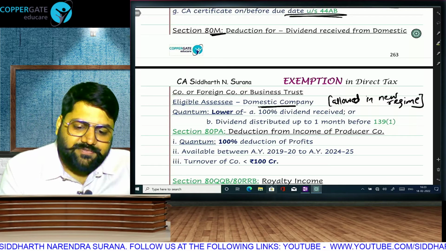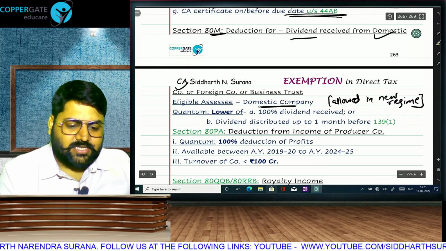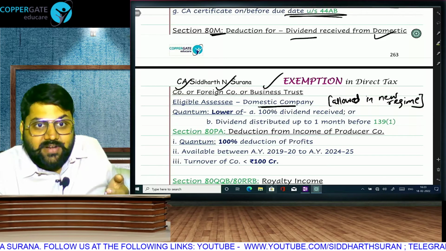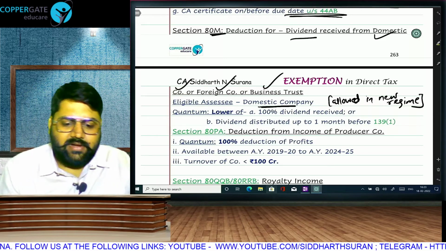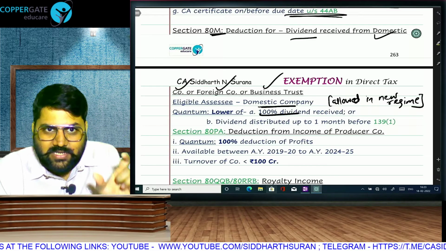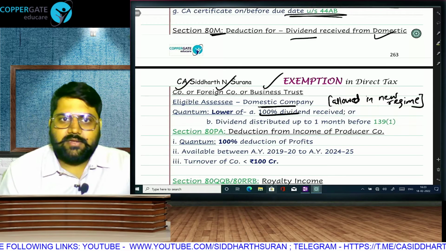This company has received dividend from where? From another domestic company or a foreign company or a business trust. It means I am a company and I am getting dividend from another company. I will get a deduction of 100% of the dividend received. First, this dividend will go in my IFOS and come into my GTI. Now, I will take the deduction.